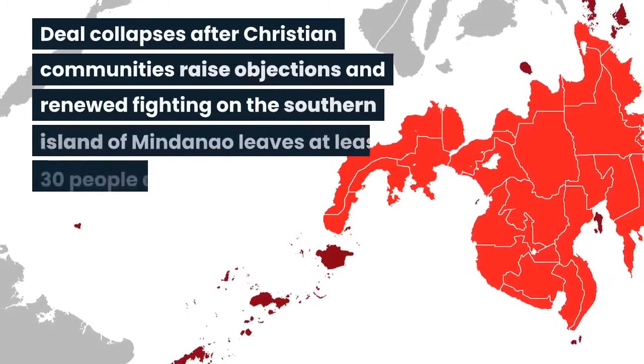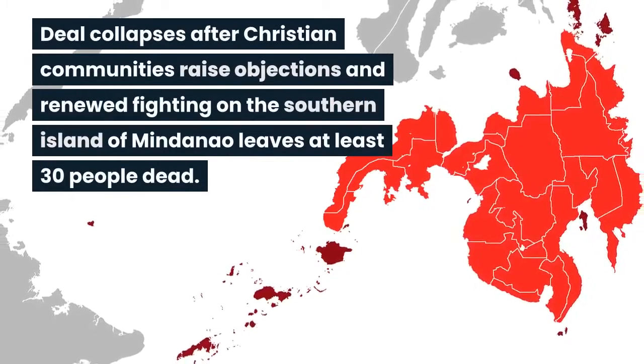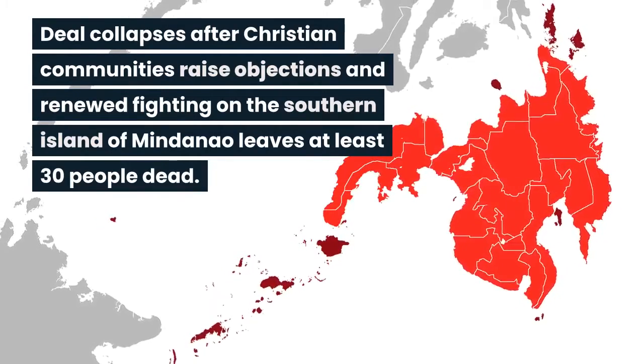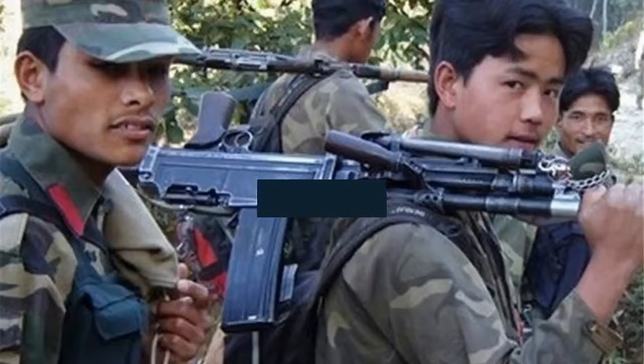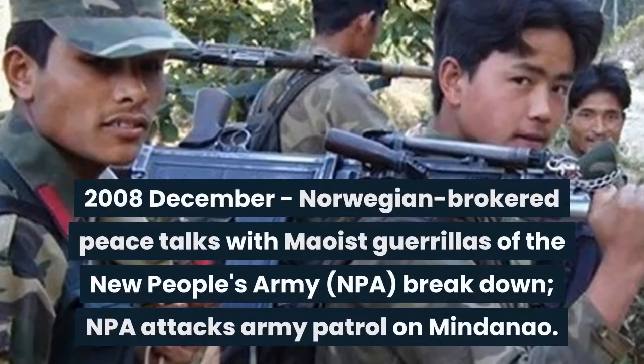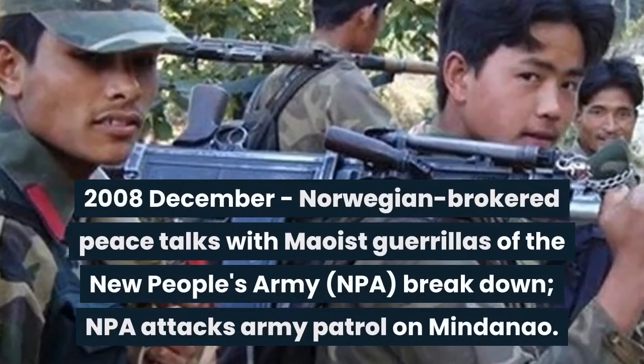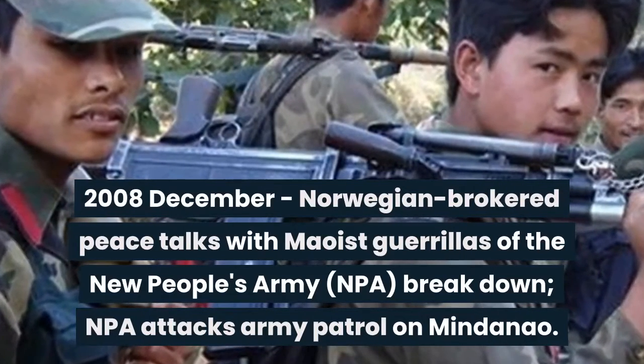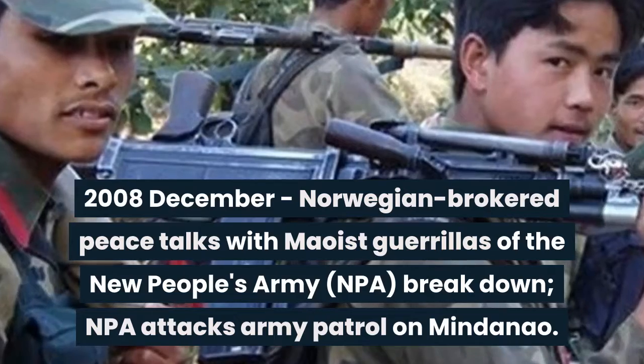Deal collapses after Christian communities raise objections and renewed fighting on the southern island of Mindanao leaves at least 30 people dead. 2008 December, Norwegian brokered peace talks with Maoist guerrillas of the New People's Army (NPA) break down, NPA attacks Army patrol on Mindanao.